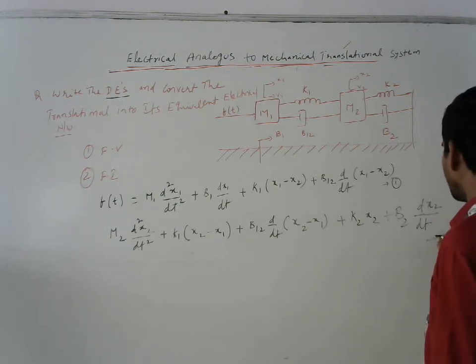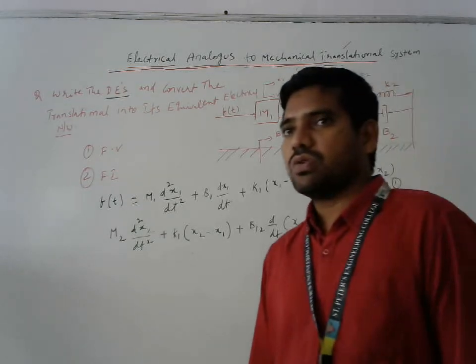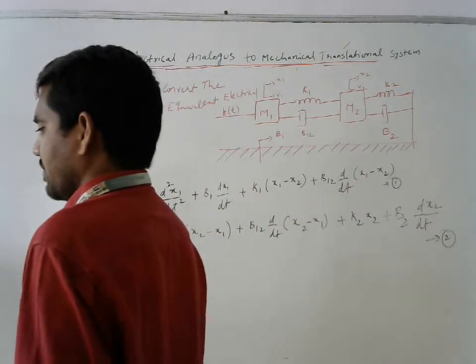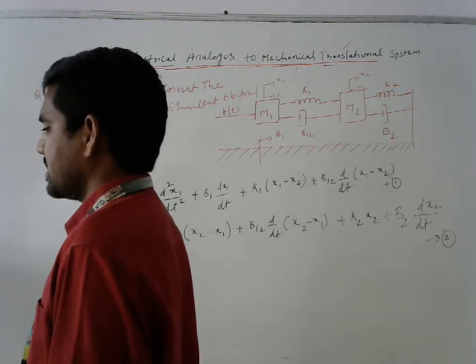These are the two differential equations we get. Once we have the two differential equations, we need to convert them into the force voltage analogy.